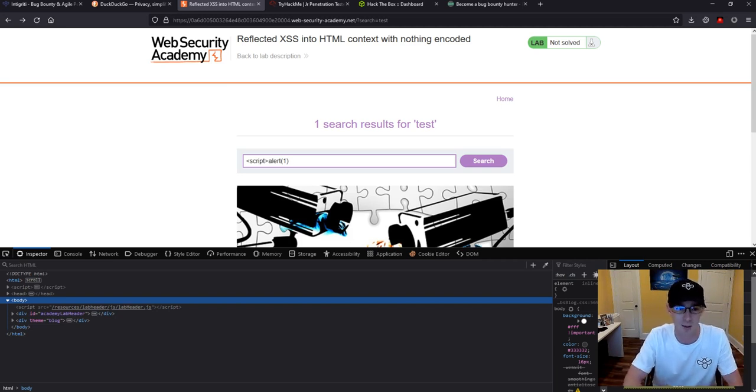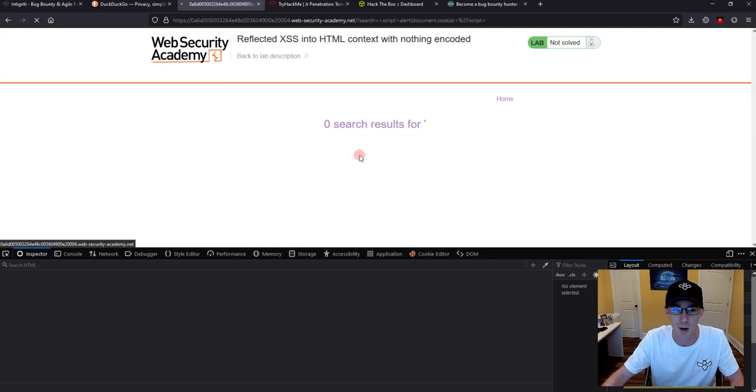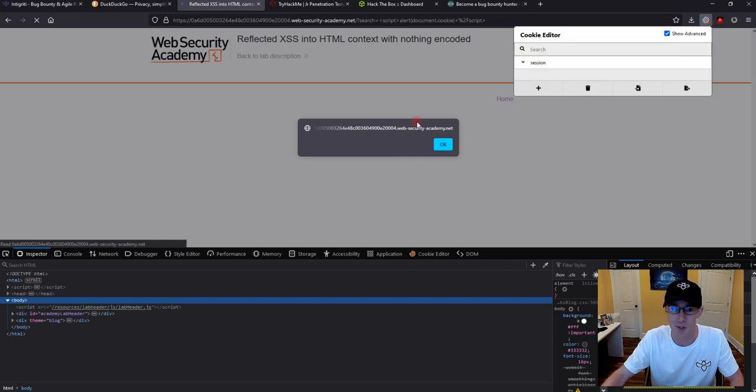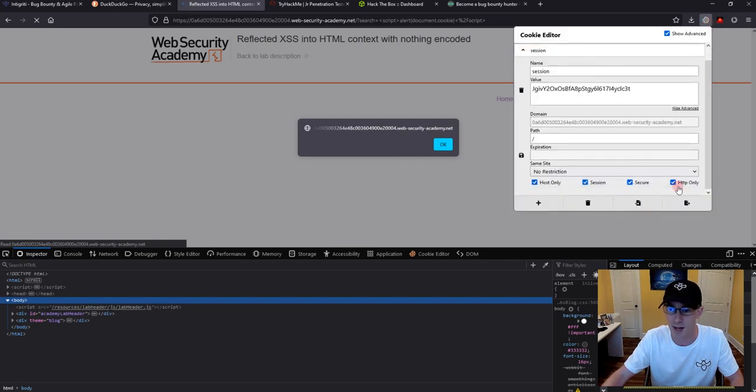You can make it do anything, though. We can make it say alert document.cookie, which will alert the cookies on our page, and we'll just see what that does. Let's do a searchy search here. Okay, so the websecurityacademy.net cookies popped up. I don't think we have any. Yeah, there's a session cookie, but it's got HTTP only. So, good. Our cookie pop-up worked, and the session value is secure and can't be stolen by JavaScript in this manner.